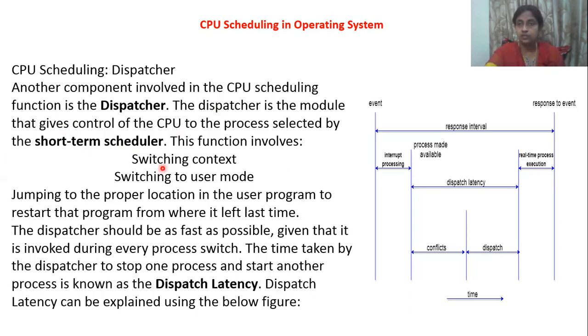This function involves switching context and switching to user mode. Here, one is switching context from one job to another job, or I can switch from one particular mode to another mode and execute it. The time taken by the dispatcher to stop one process and start another process is called dispatch latency.